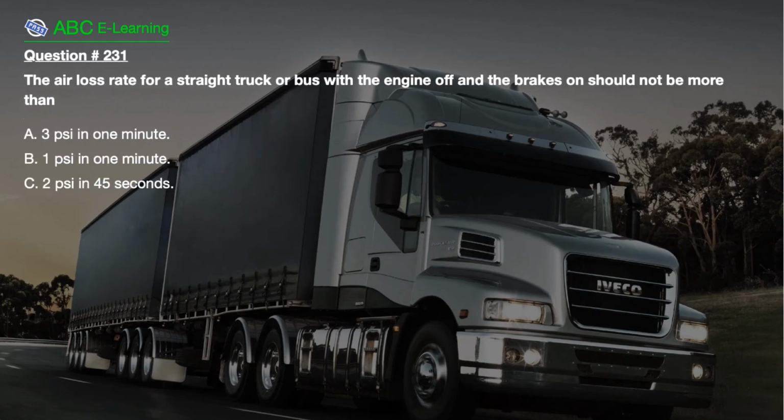Question number 231. The air loss rate for a straight truck or bus with the engine off and the brakes on should not be more than A. 3 PSI in 1 minute, B. 1 PSI in 1 minute, C. 2 PSI in 45 seconds.